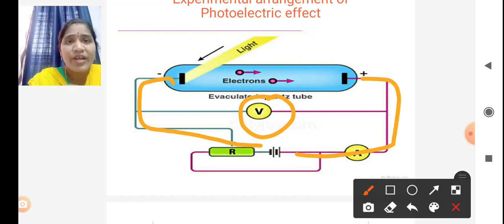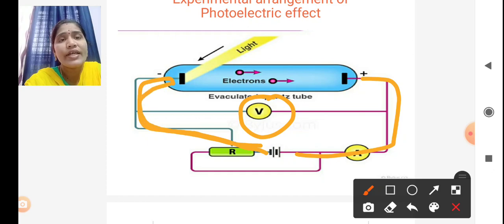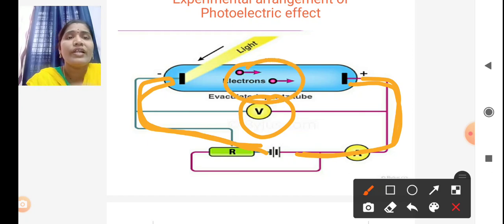If the positive potential is increased, then the electric current also increases, the flow of photoelectrons also increases.